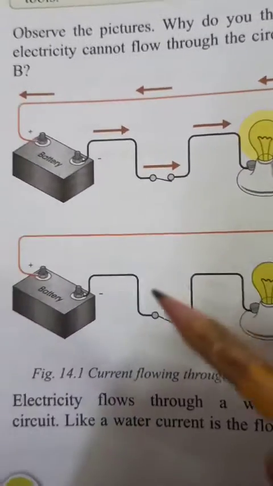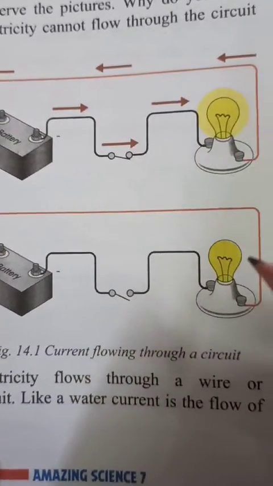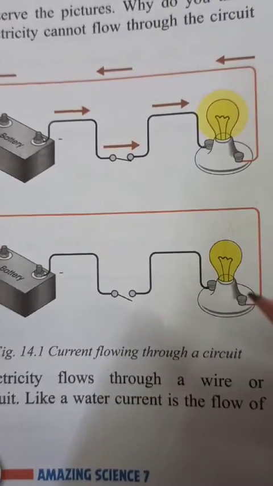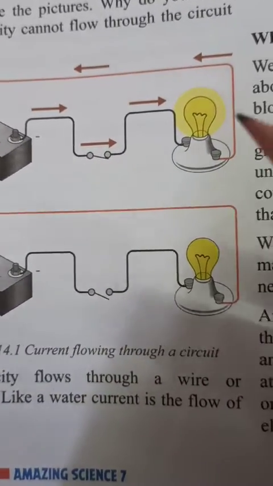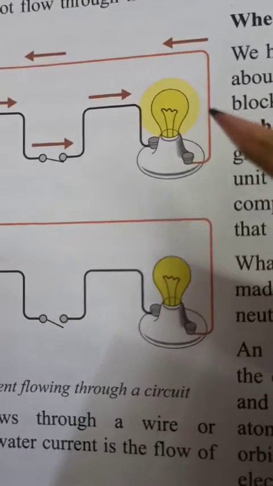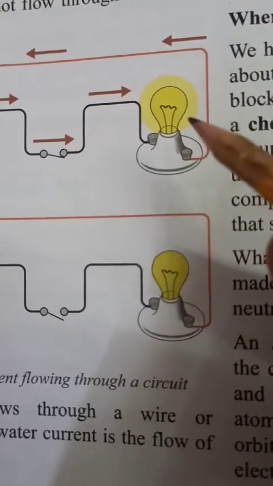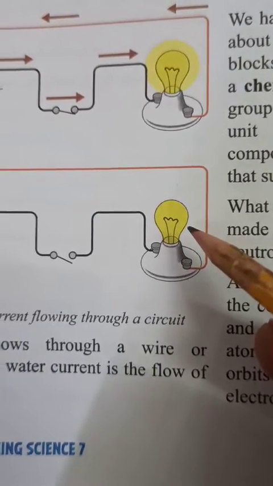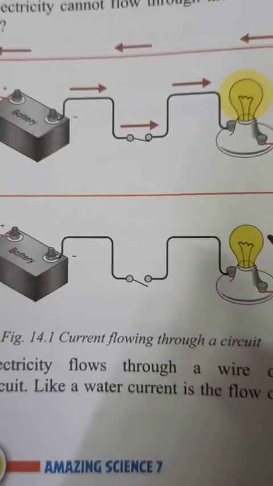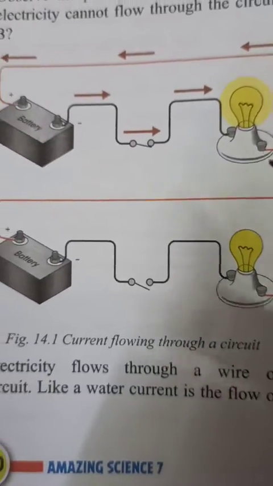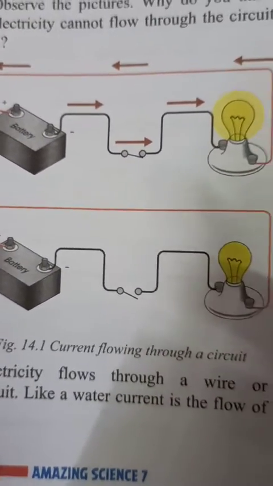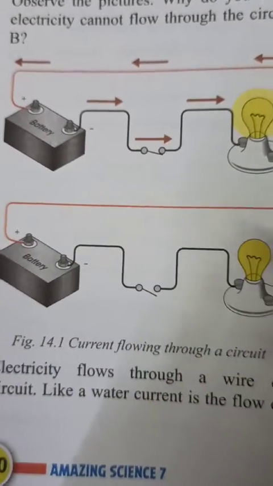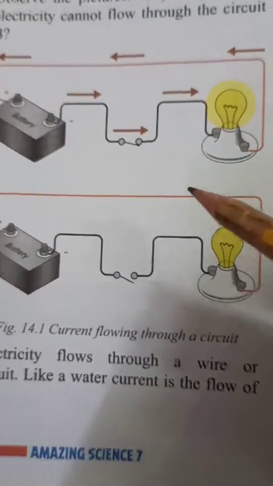But arrows are not here. That means no current is passing through this wire. Why is this happening? Because here you can see this bulb is glowing, and here the bulb is not glowing. So we have to compare why electric current is not flowing here.